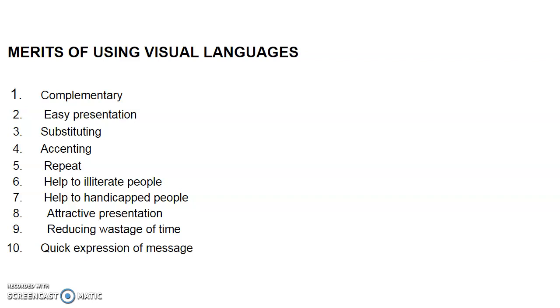So these ten we can say are the merits of visual language: complementary, easy presentation, substituting a verbal with a non-verbal, assenting for verbal language, repeating the verbal language, helping illiterate people using facial expressions, and then helping handicapped people using fingers, and then attractive presentations by videos, audios, etc. And then reducing wastage of time and then quick expression of message here. So we can say these are the merits of using visual language.